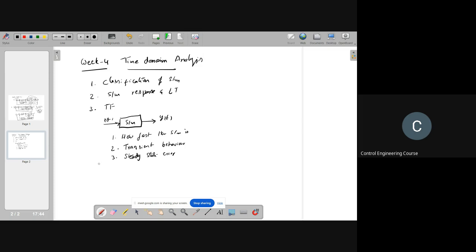Okay. Time domain analysis here is with respect to response. So I told you two things. Let's say for example you give a step input. It won't immediately go to the final state, right? It will take some time. It may reach like this, or it may go like this. Anything can happen. It may not reach steady state at all, it may simply oscillate. So we divide the system response into two parts. One is transient, another one is steady state.